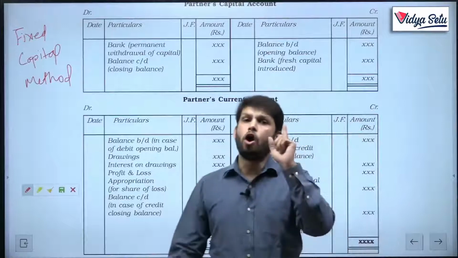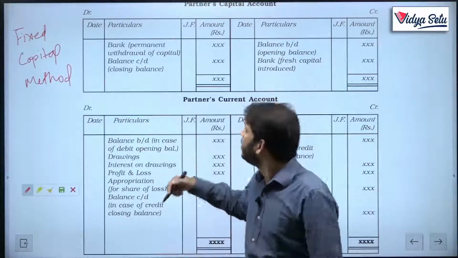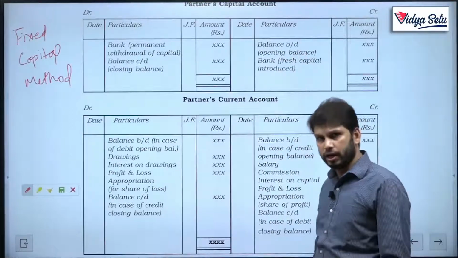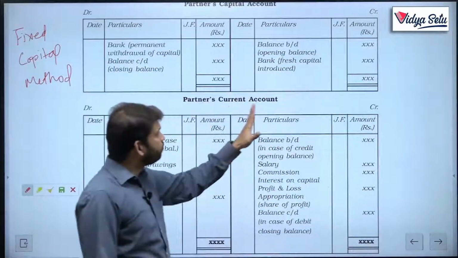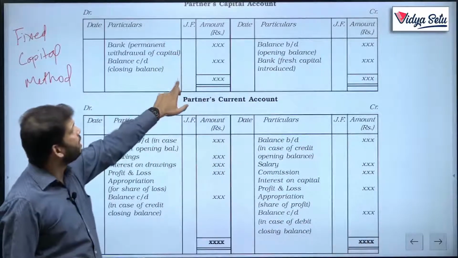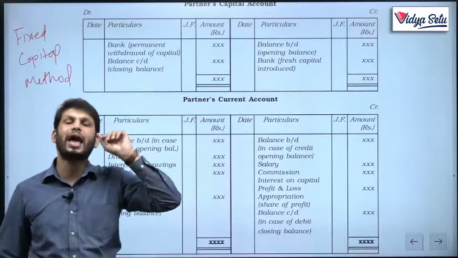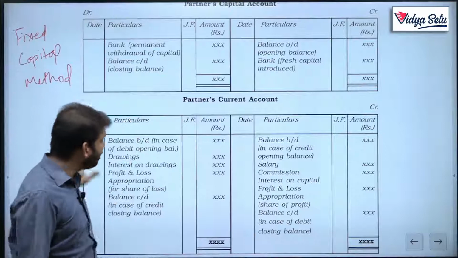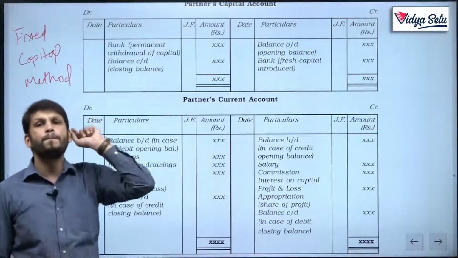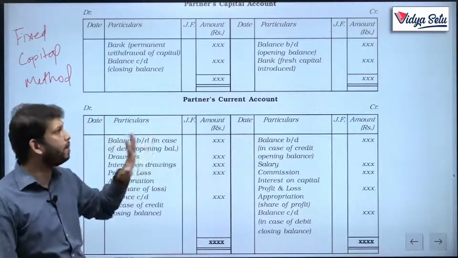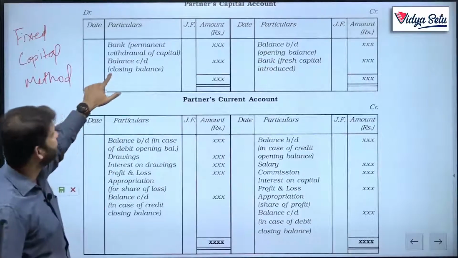Do remember, all those things which we wrote in the fluctuating capital account will come, but either here or here. Why is there a distinction? Let's understand this. Before that, in the partners capital account, only 4 things can come. Rest all the things will come in the current account. The first things: by balance brought down and to balance carried down.